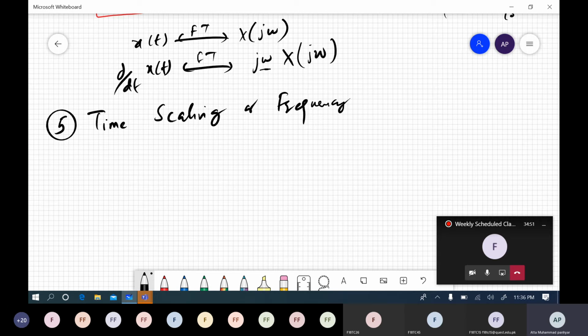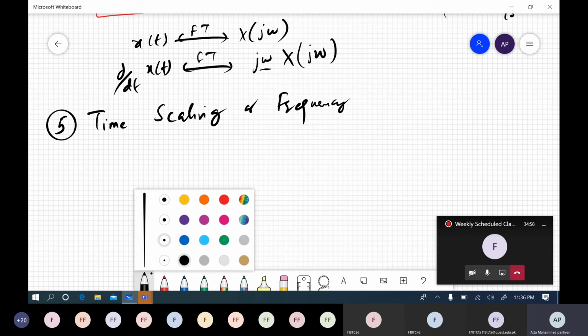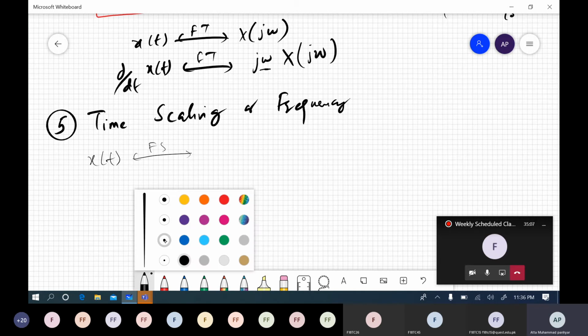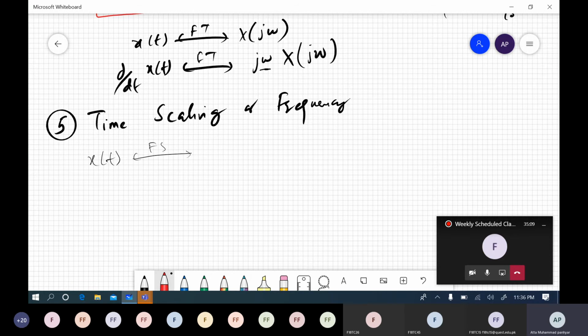So for example, if we have a signal x of t, its Fourier transform is x of j omega.